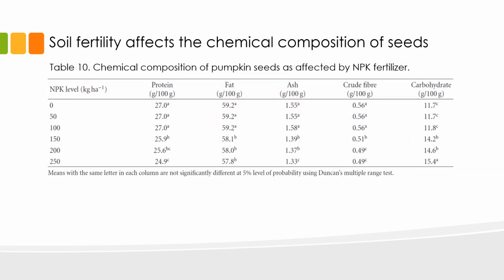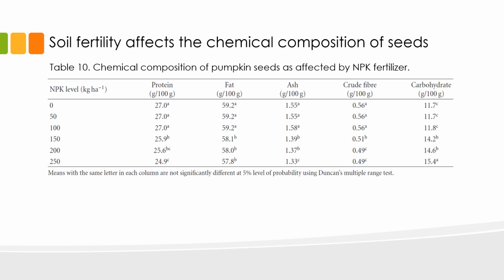Soil fertility is another environmental factor affecting the chemical composition of seeds. From previous lessons, recall that nitrogen, phosphorus, and potassium are considered major elements that are absolutely necessary for plant growth and development. They cannot be substituted with any other elements, and in their absence, the plant will not be able to complete its life cycle.